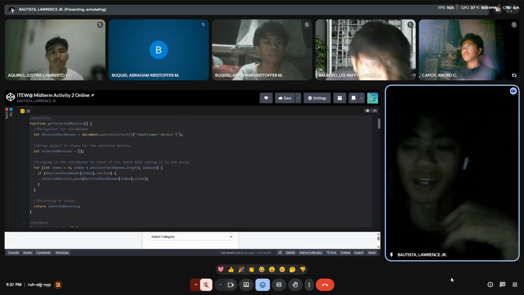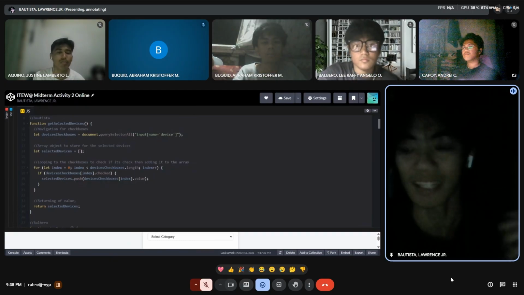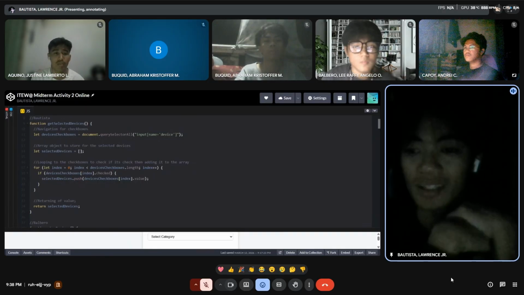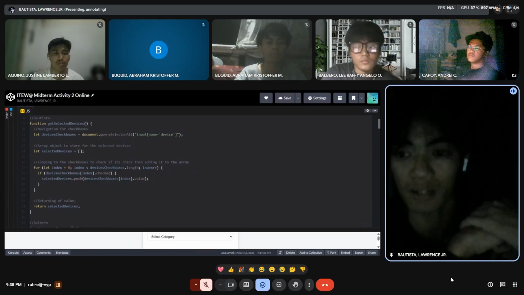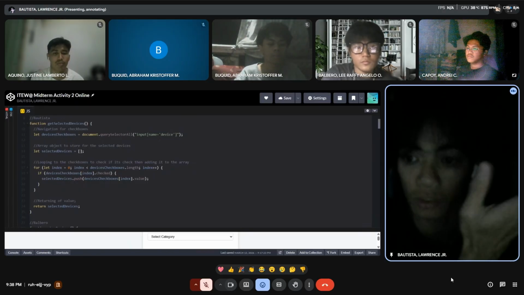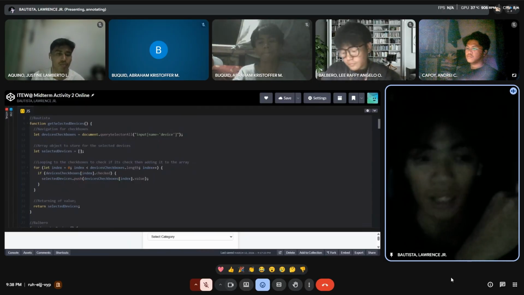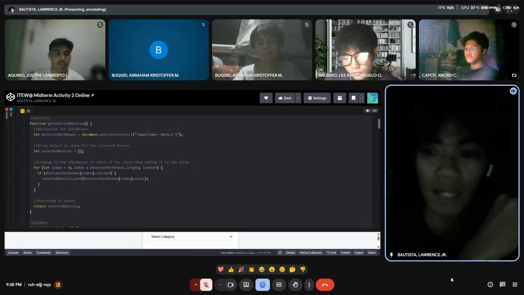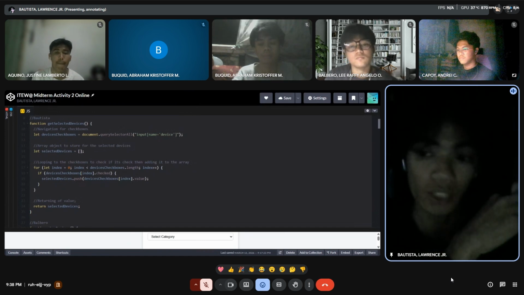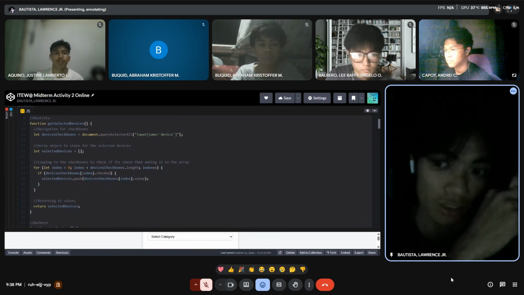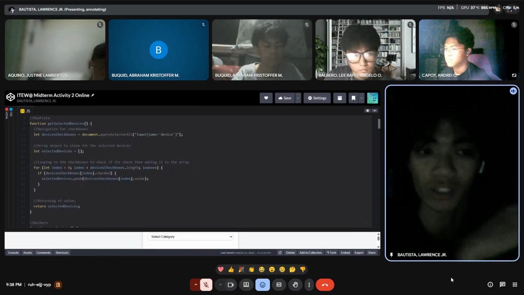So again, I'm Bautista Lawrence Jr. and I'll be discussing this function, getSelectedDevices. What is the primary focus of this function? Since we are using checkboxes in the HTML form, it means that we can choose or select more than one. In order for us to gather the values in the checkboxes, we have to create this function. So what is inside this function?